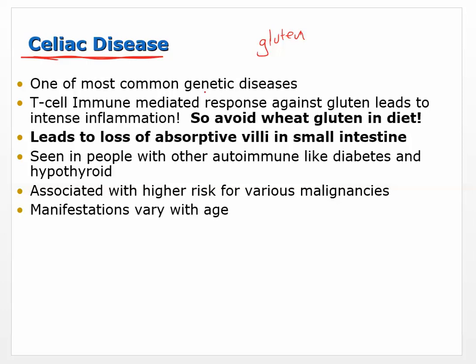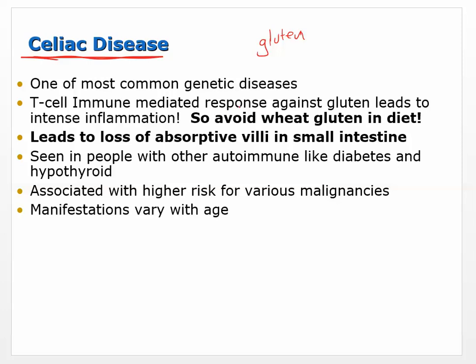A T cell immune mediated response against gluten leads to intense inflammation. Sorry, I misspoke when I said you can't break it down.